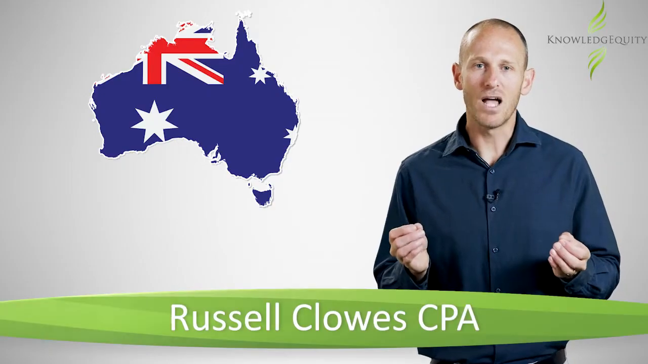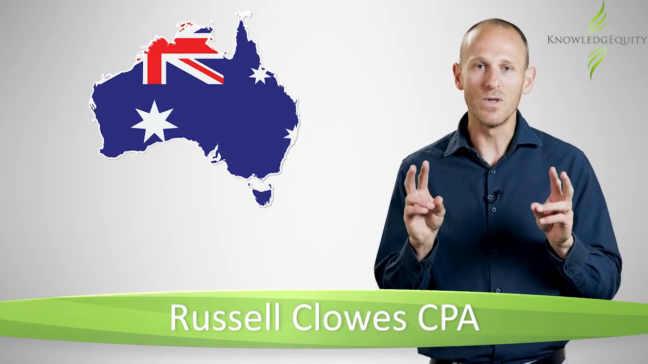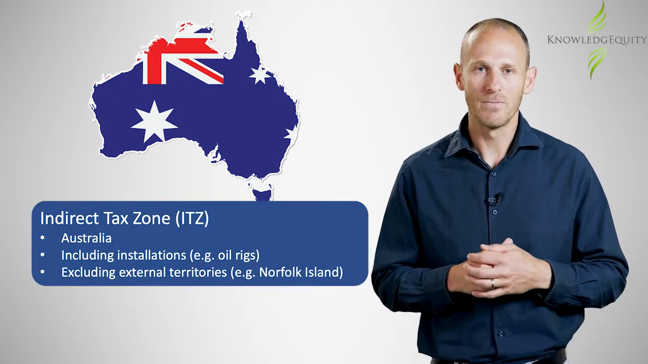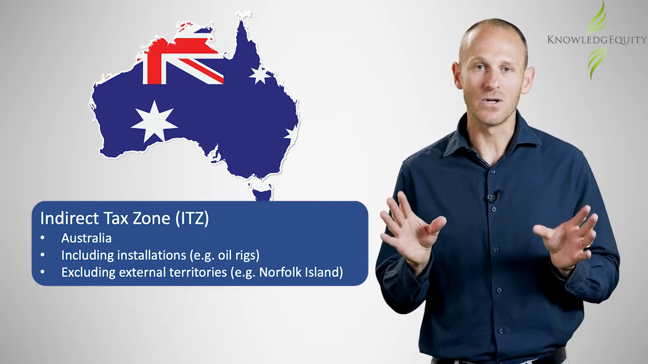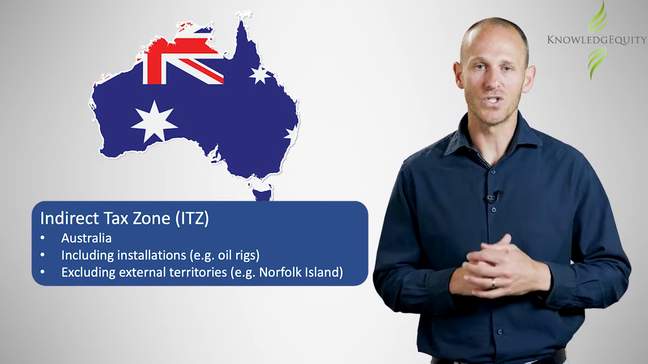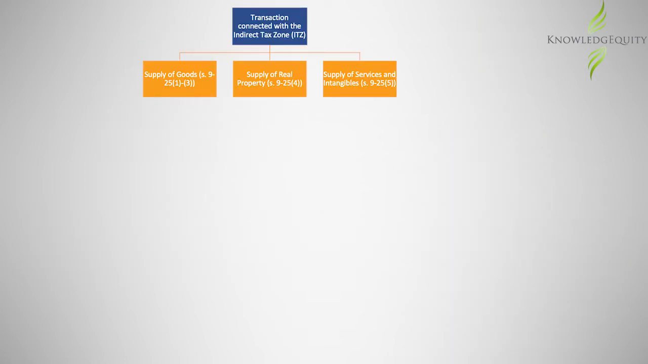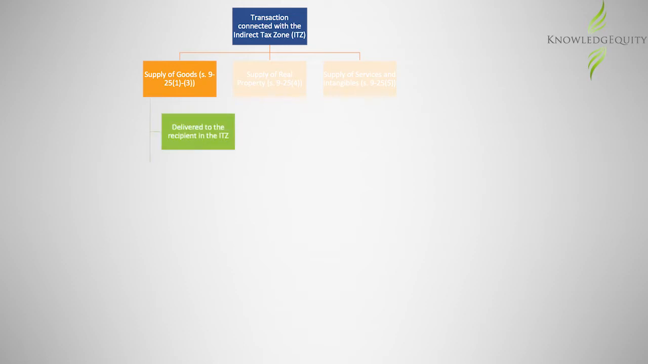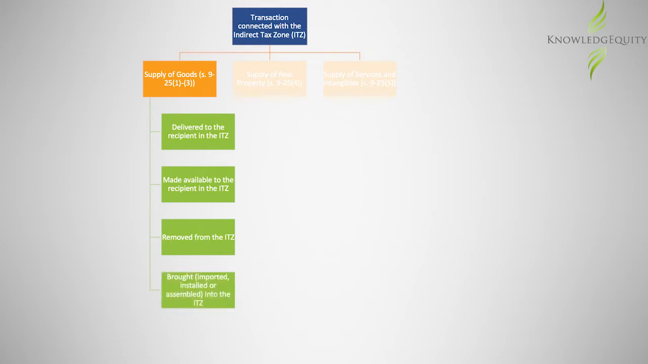GST potentially applies to transactions that are connected with the indirect tax zone. The term indirect tax zone is basically a reference to Australia. As far as the supply of goods is concerned, the supply will be regarded as connected with the indirect tax zone if the goods are delivered in the indirect tax zone, made available in the indirect tax zone, removed from the indirect tax zone, or brought into the indirect tax zone.